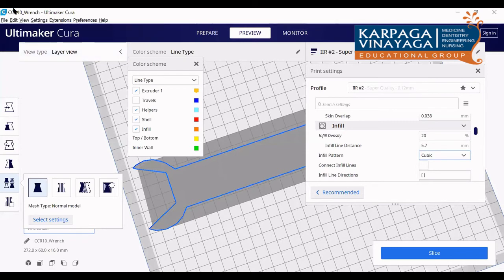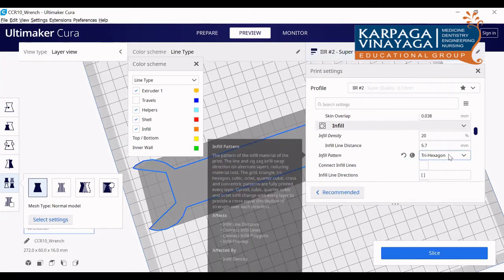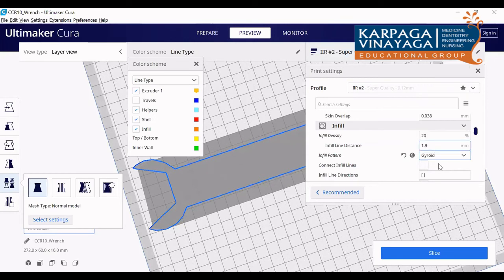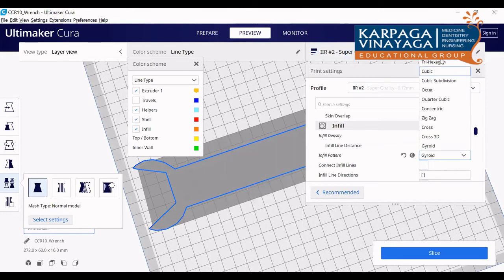So normally for all these loads, what we are suggesting is to go for either this hexagon option or this gyroid option, where the strength of that part will be more. Even if the density is very low, we can get more strength for the printed object. Here you can choose your different infills.